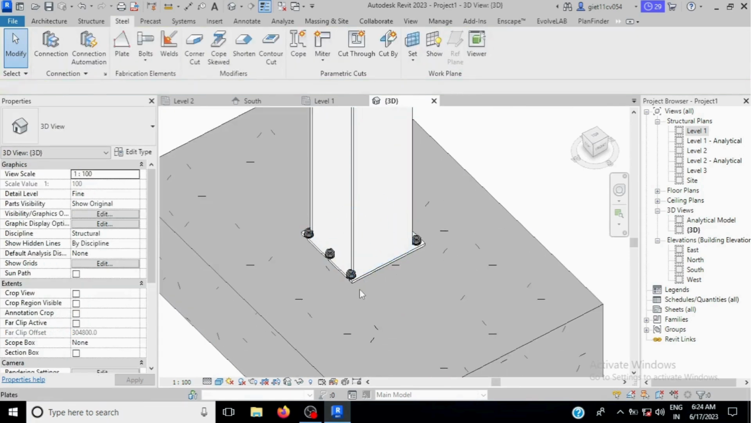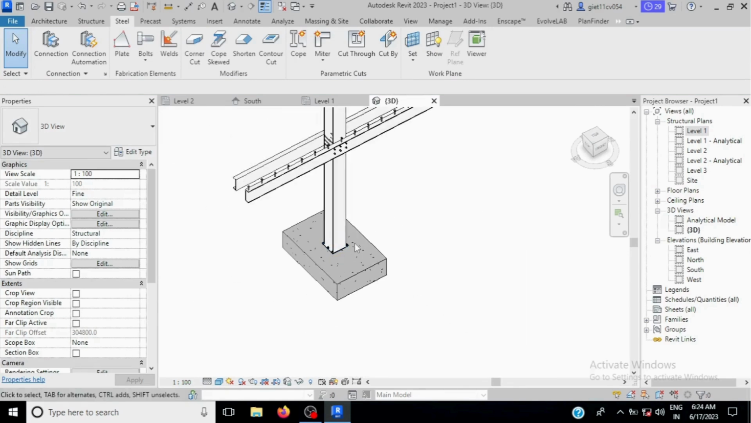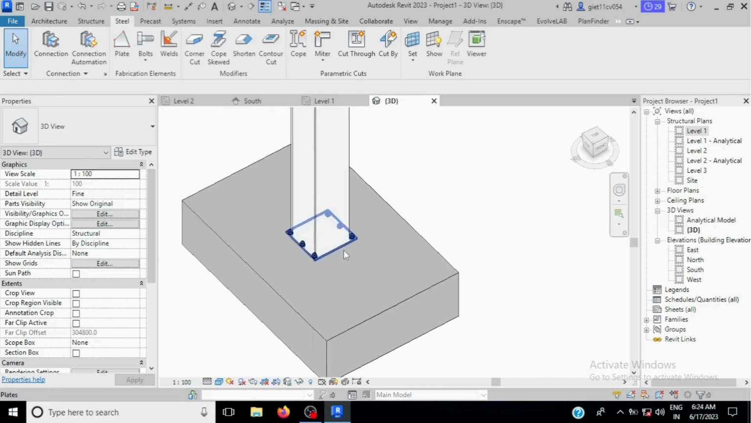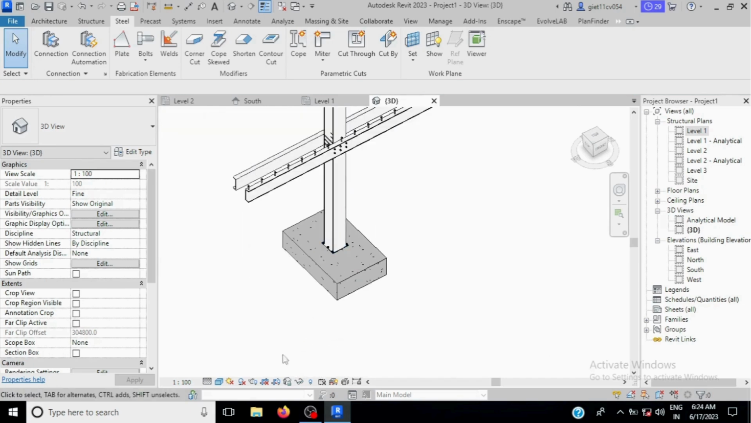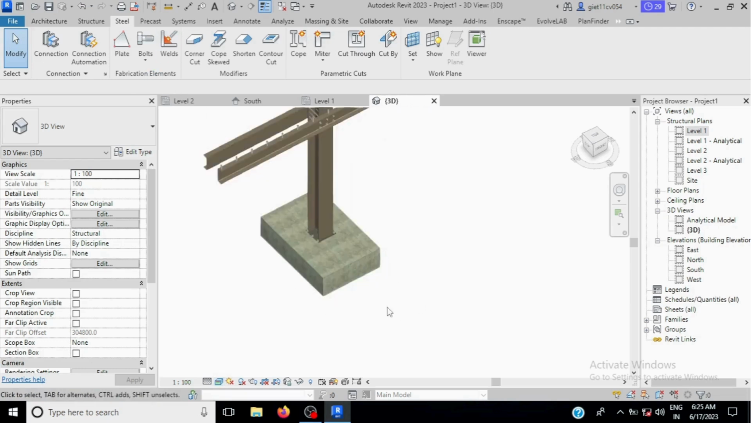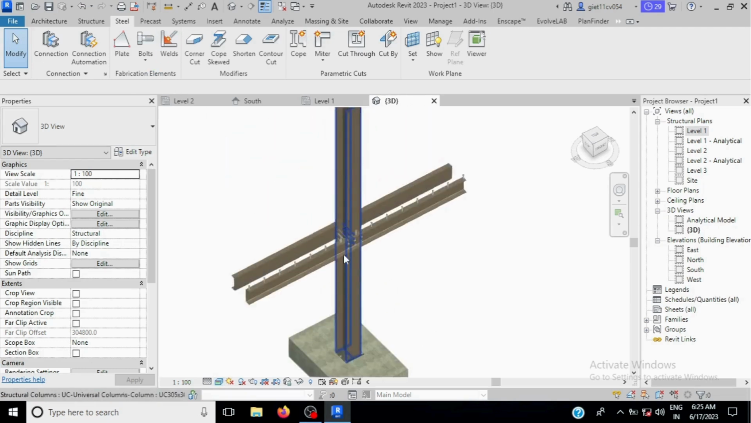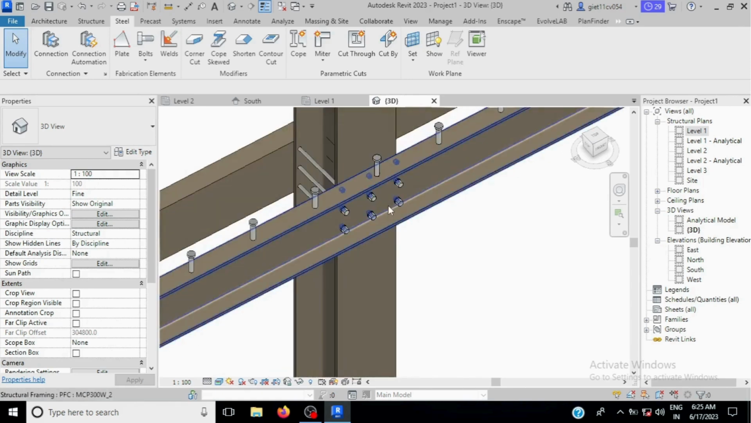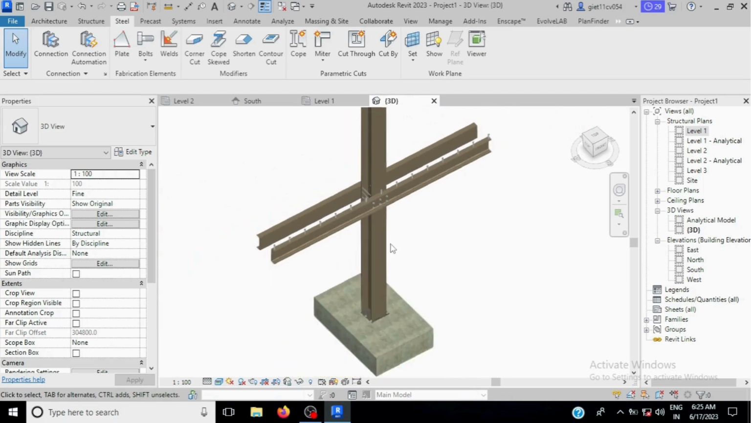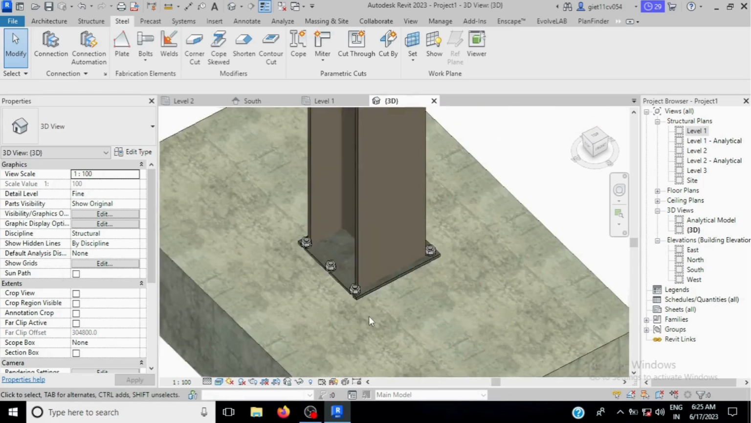Okay, let's see in 3D how it looks, in realistic view. So this is all about the bolt, anchor and shear studs. In this way you can place the bolt, connect the beams and place the anchor.